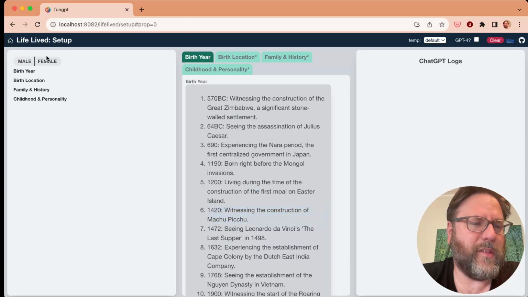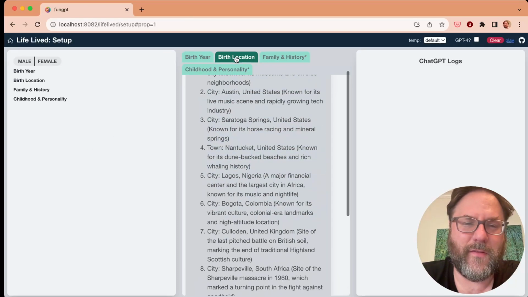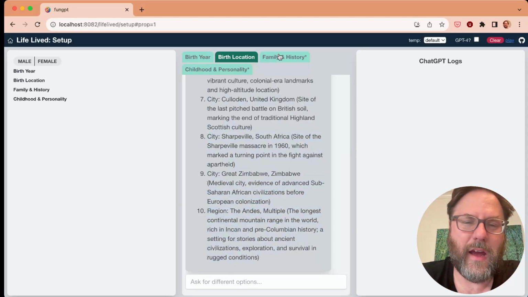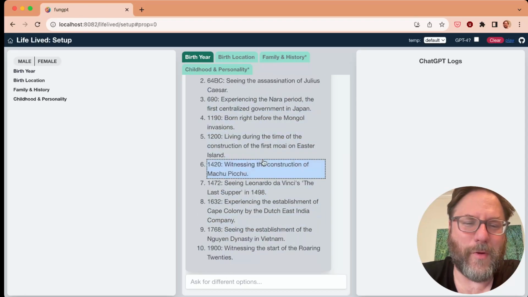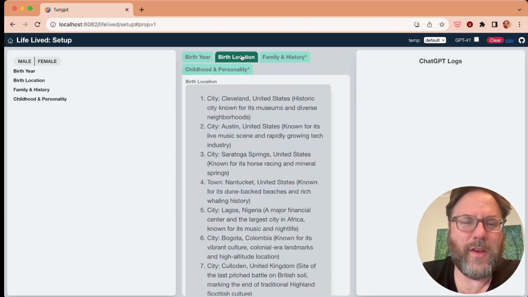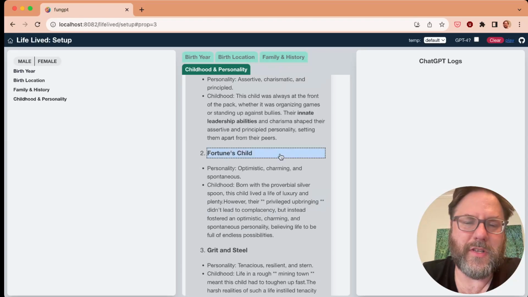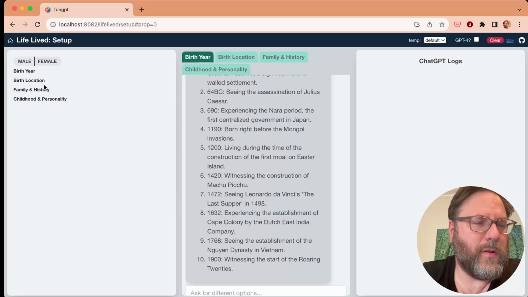So the first part is character setup. I showed this earlier, and this is a new way of doing the character setup. It's essentially 4 separate chats for the 4 basic properties that I have here. I don't know if these are the right basic properties, but at least some of them make sense. You have to have a year, a location, and then information about your family, and then finally information about your personality. And you can choose these in any order you want, and then of course gender. Maybe not, of course, but indeed gender.